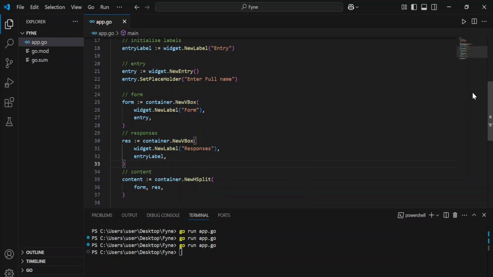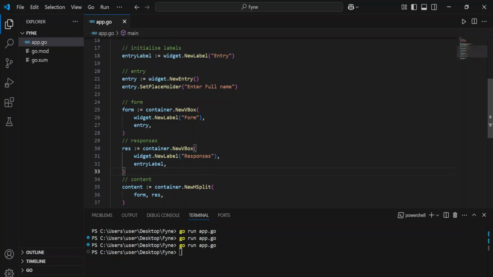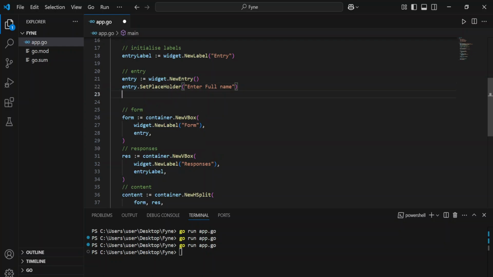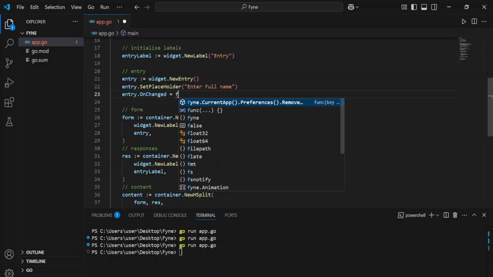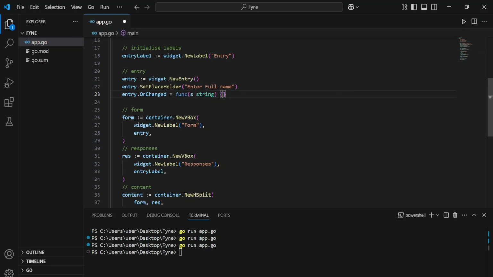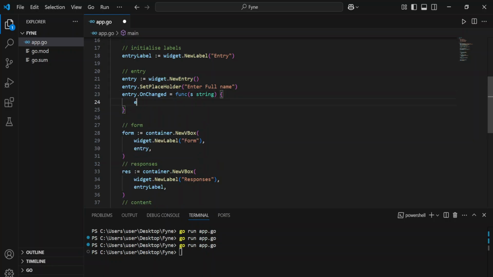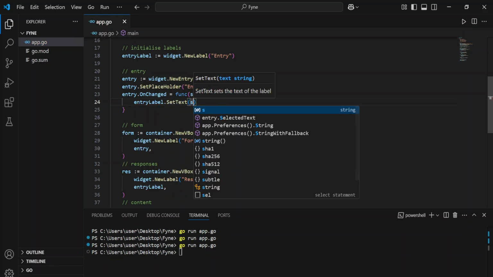Now for me to be able to capture the entry and then update this label, I need to add an event handler. So I'm going to say entry dot OnChanged, which is going to be a function of a string, and then we're going to say entry label dot set text to s.